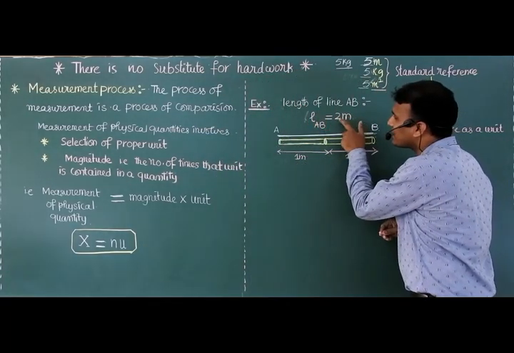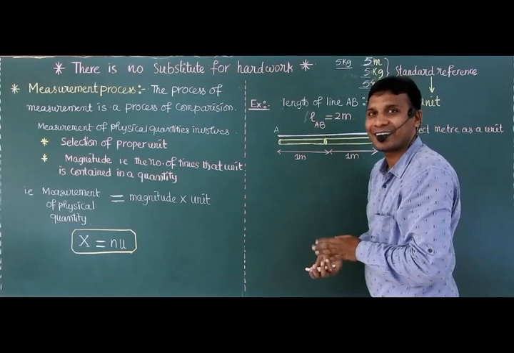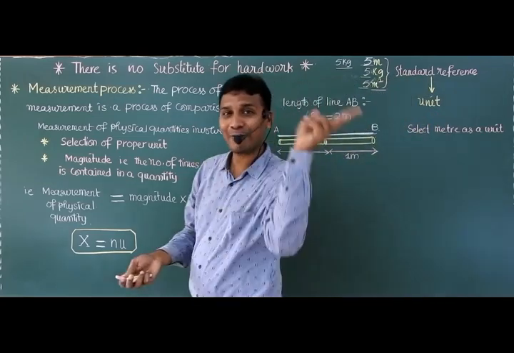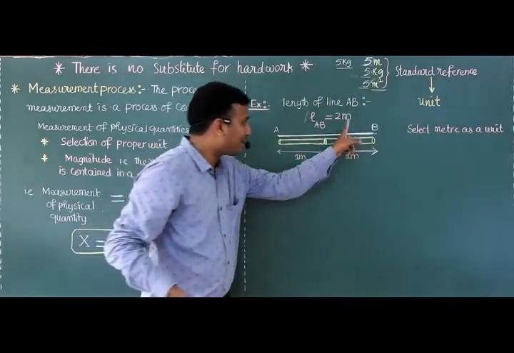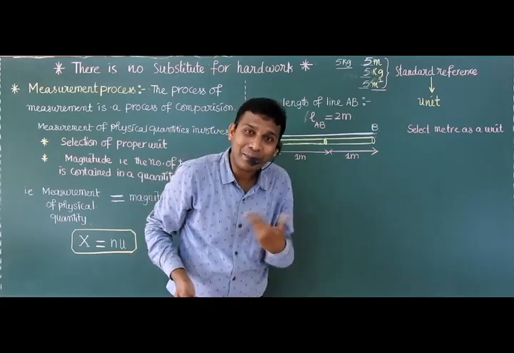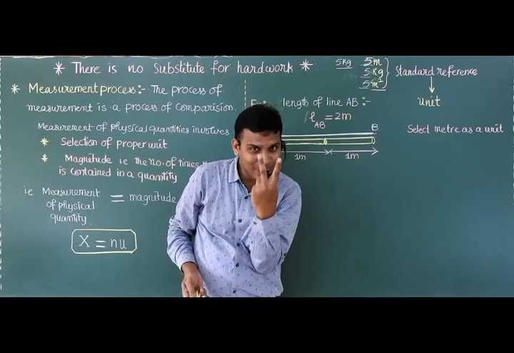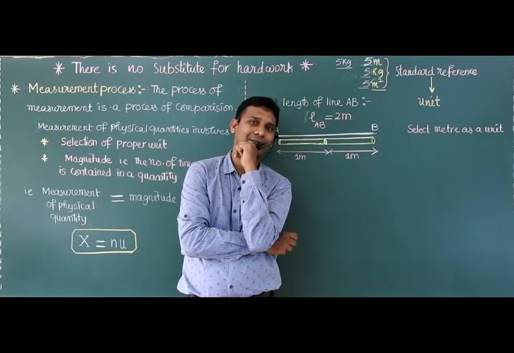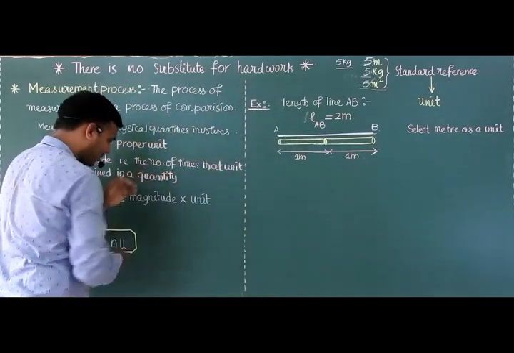How many times of meter? 2 times of meter. This meter unit is repeated in this measurement how many times? 2 times. That is what I have written here. Listen.